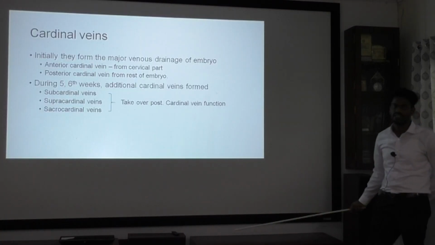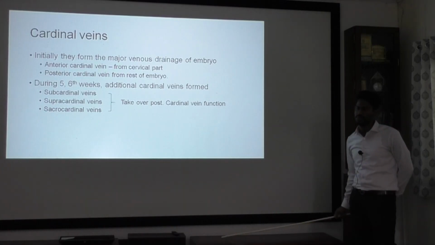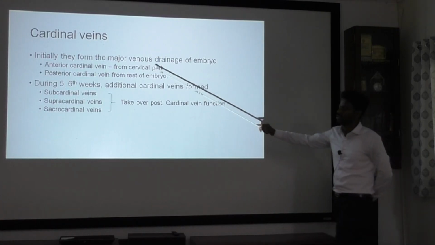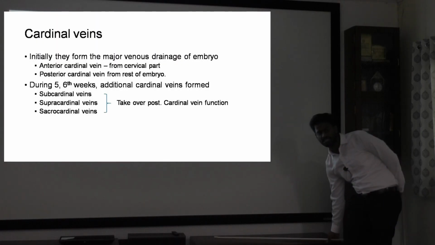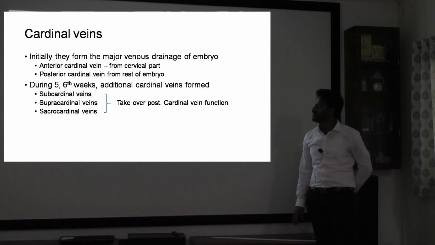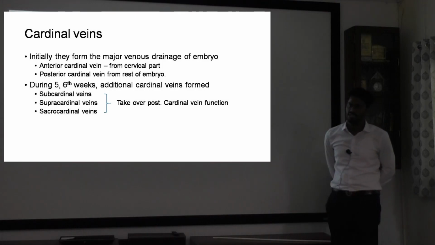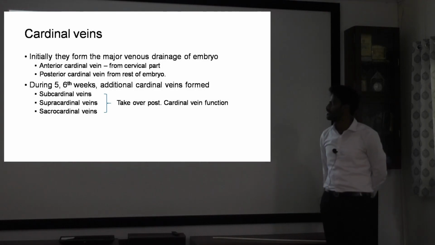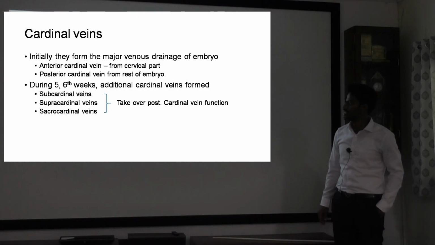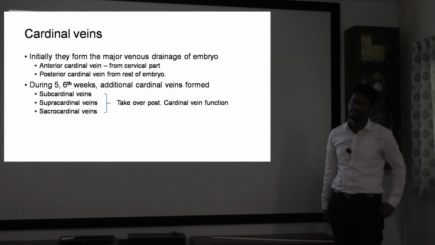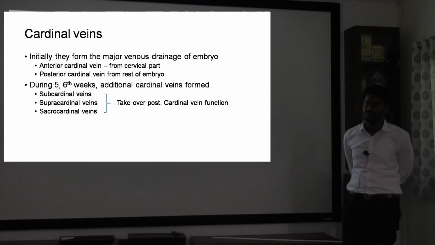So cardinal veins are the major venous drainage of the embryo. Initially there will be two veins, anterior and posterior. The anterior cardinal vein will form your cervical part, and the posterior cardinal vein will drain the rest of the embryo. But by the 5th and 6th week, additional cardinal veins develop. Your subcardinal, supracardinal and sacrocardinal veins take over the posterior cardinal vein function.